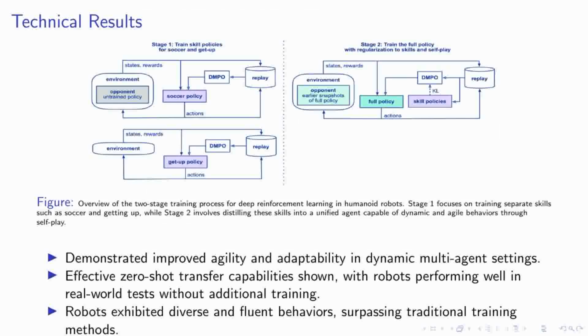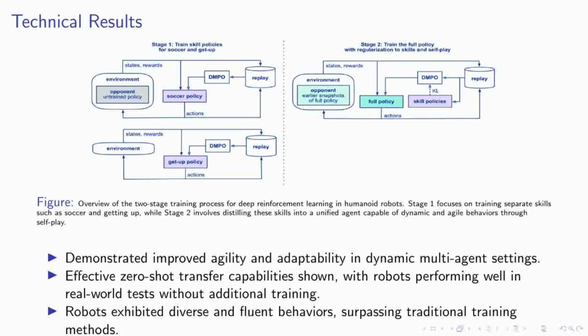Turning our attention to the technical results, we've achieved significant advancements in the agility and adaptability of humanoid robots within dynamic multi-agent environments. The two-stage training process depicted here has been pivotal. Initially, we focused on training distinct skills, namely soccer playing and the get-up maneuver. Subsequently, these skills were distilled into a unified agent through a rigorous self-play regimen. This approach has not only enhanced the robot's performance in simulated environments, but has also demonstrated effective zero-shot transfer capabilities.